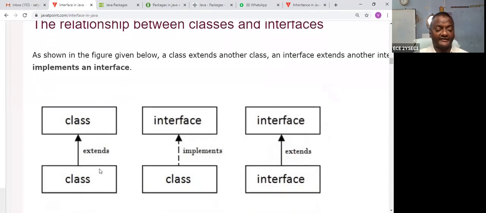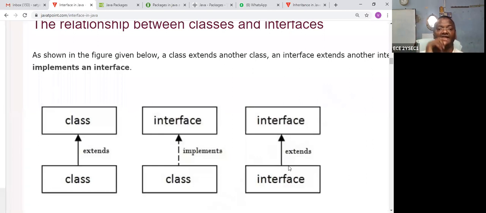Next, suppose an interface is interlinked by inheritance with another interface, an interlink between two interfaces. Then you can use extends. Please see that an interface is linked with a class by implements. An interface is linked with another interface by extends.